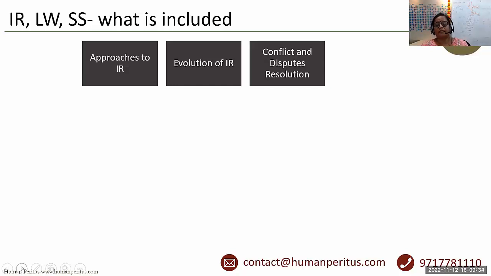Then conflict and dispute resolution. Under it we must focus upon the collective bargaining mechanism, and then we have arbitration, adjudication, conciliation. So all the distinctive features along with what they actually mean. We must be aware of these mechanisms of dispute resolution, right?